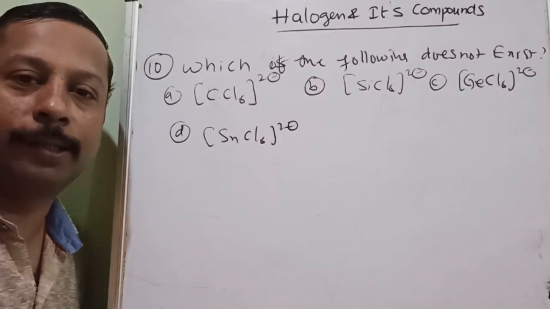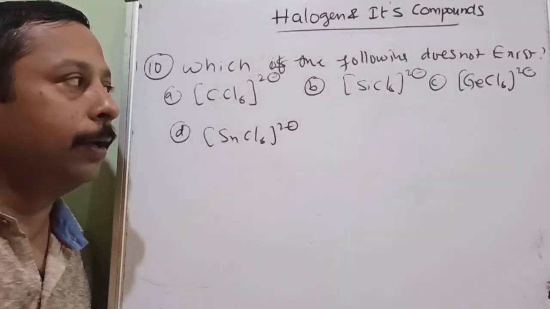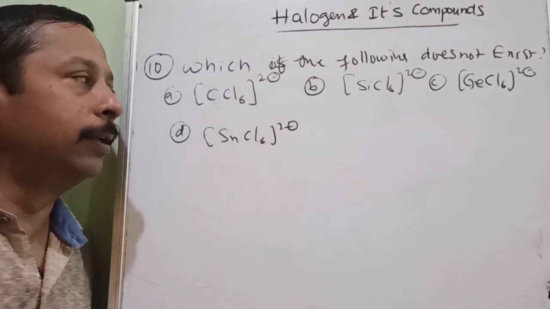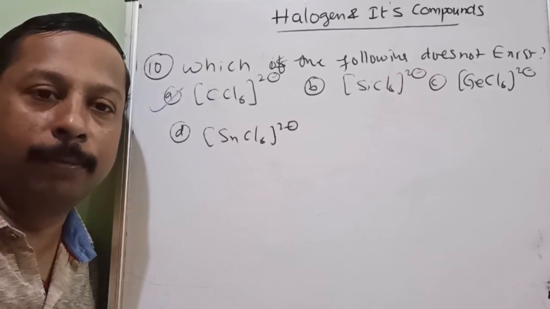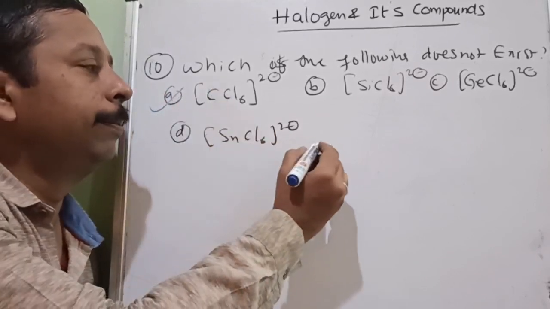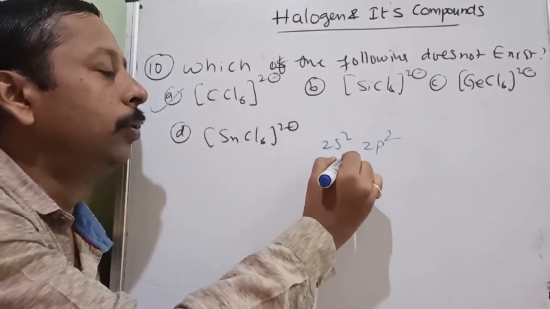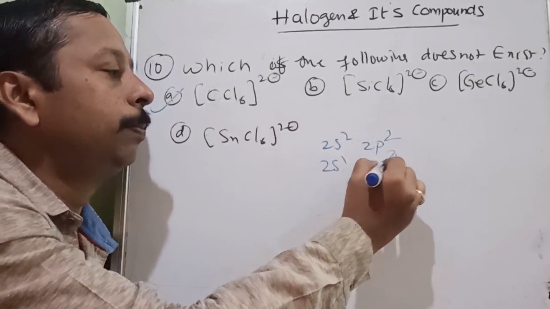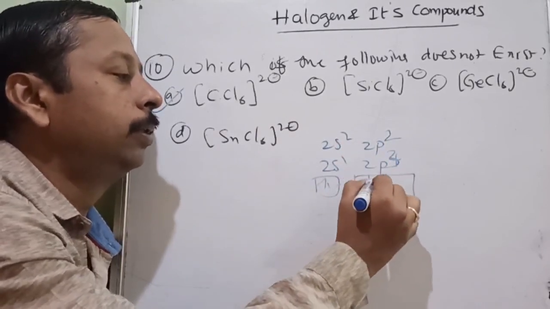Now you guess. The answer is none other than option A. What is the reason? You have to remember? No, it is not like that. There is a reason behind it. Carbon has 2s2 2p2. So it can go to 2s1 2p3. The maximum bonds it can form is only 4 bonds.